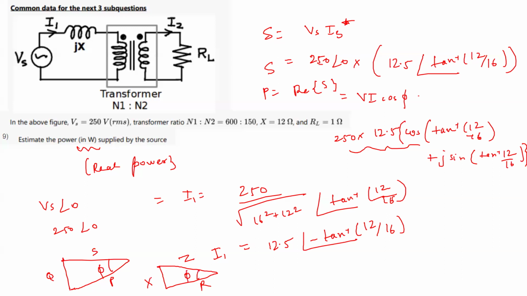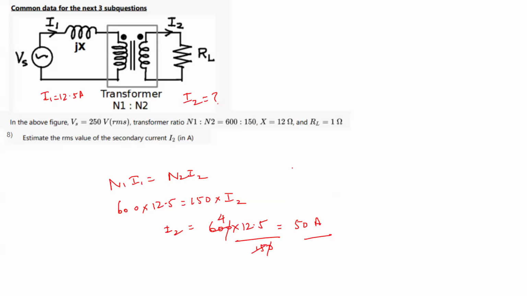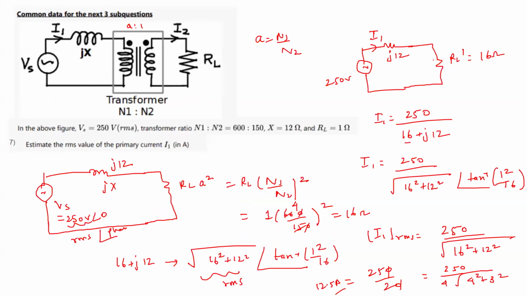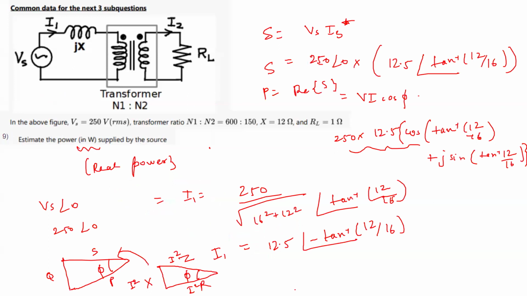So what will happen if I multiply I square here, here, and here? This triangle will become this triangle. So P can be VI cos phi, and when you have an R plus jXL kind of load, your real power will directly become I square RL.